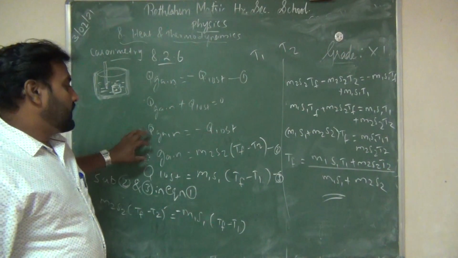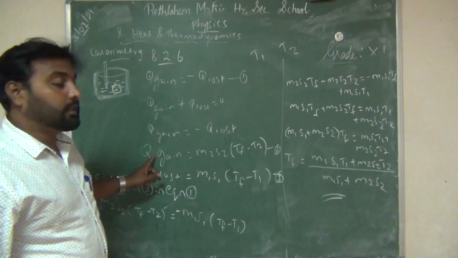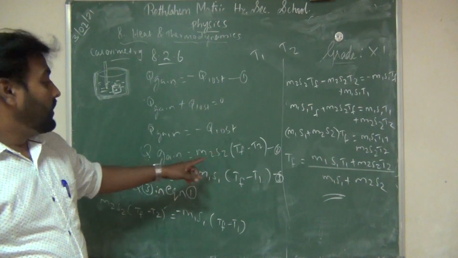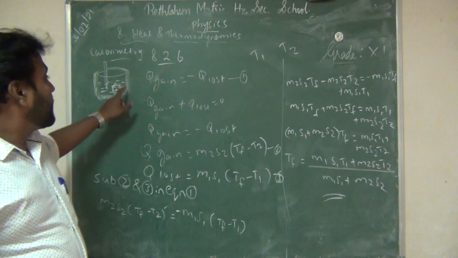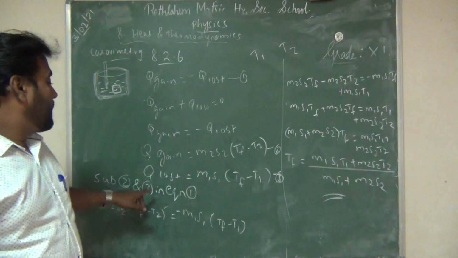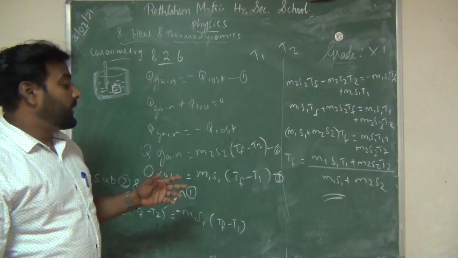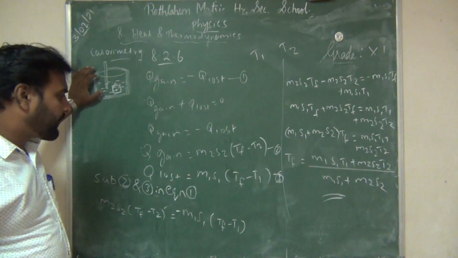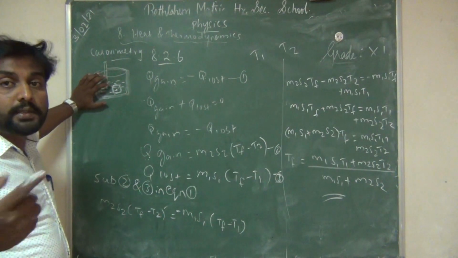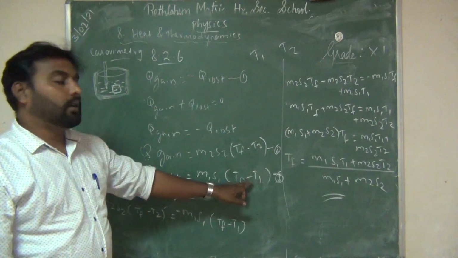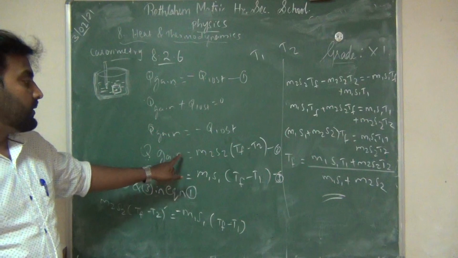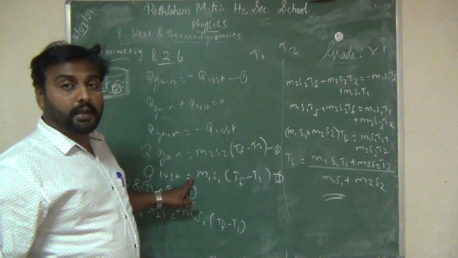So again, listen, this equation we are writing from specific heat capacity. So Q gain is equal to M2 S2 into (Tf minus T2). Q gain means the second surface, the temperature of that is T2, that is cold water. And Q loss is equal to M1 S1 into (Tf minus T1). Surface 1, this hot body, lost its heat, so we are writing T1. Now you have to take this as equation 2, and this as equation 3.